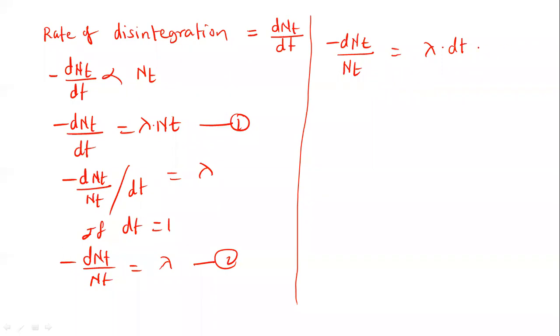Now let us integrate this equation. Suppose that this is equation 3. So integrating equation 3 now, minus dNt divided by Nt is equal to lambda into the integration of dt.